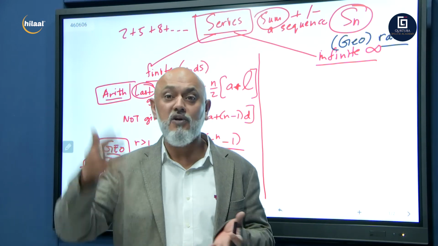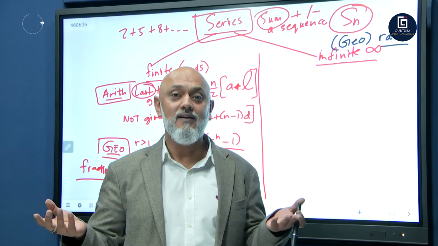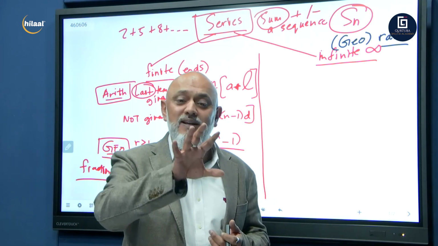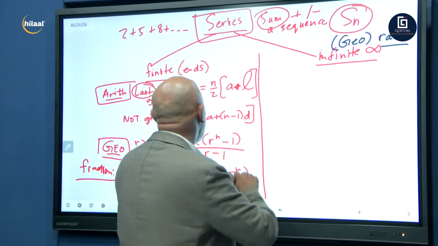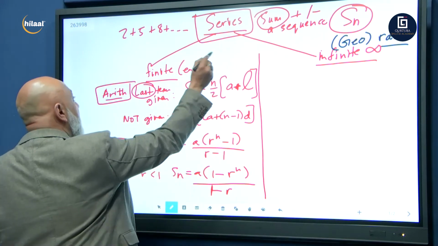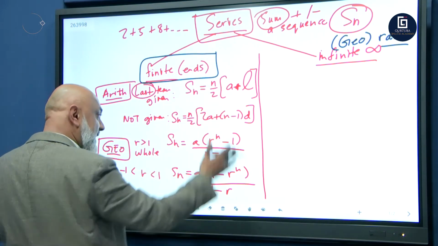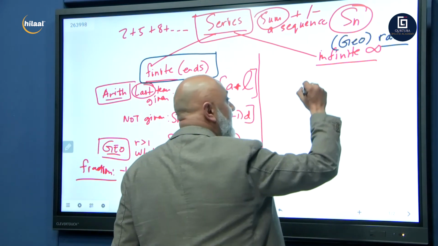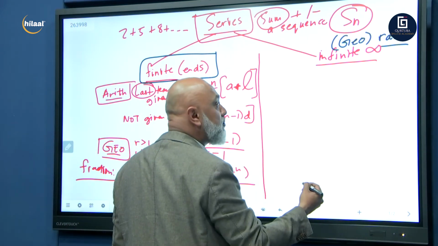You'll tell me how. It's going on to infinity. I can't find the sum. Right? So, when we're summing a series, when we're summing an infinite series, when we're summing finite, that's your finite one that ends. That's your set of formulas. Infinity is only geometric and it's also broken up into two parts.